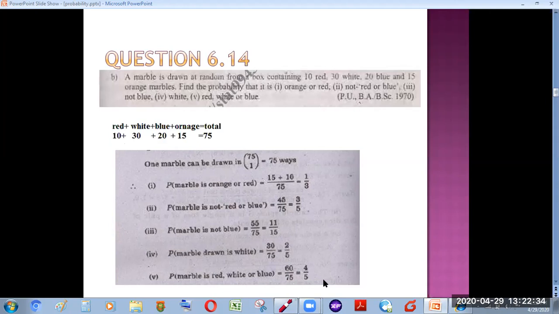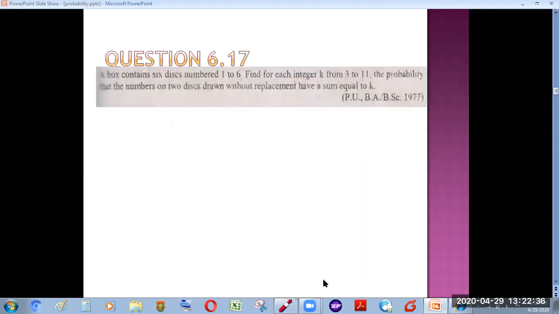Now the next question is, a box contains 6 discs numbered 1 to 6. Find for each integer k from 3 to 11 the probability that the numbers on 2 discs drawn without replacement have a sum equal to k.